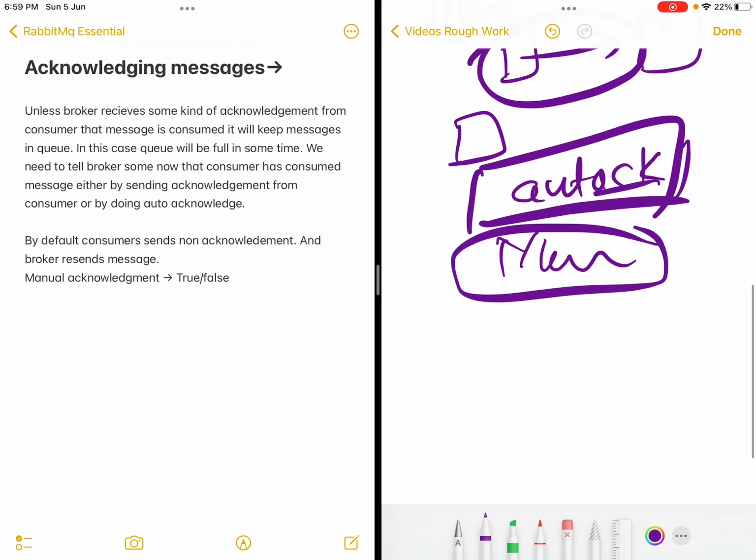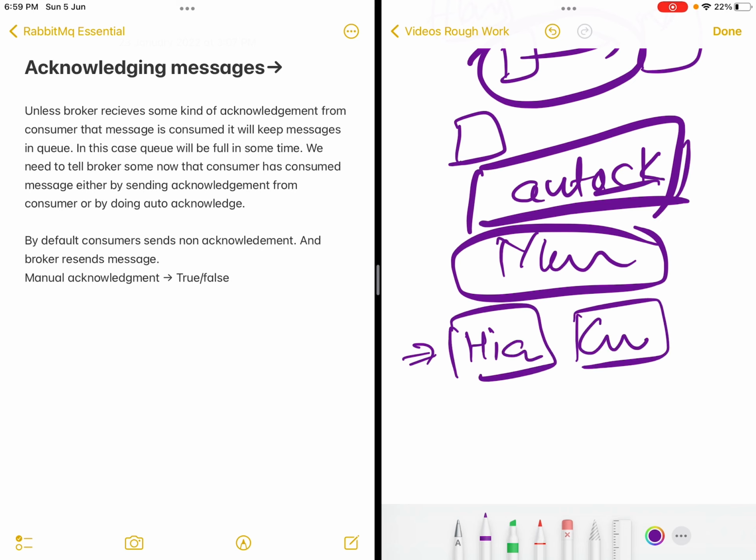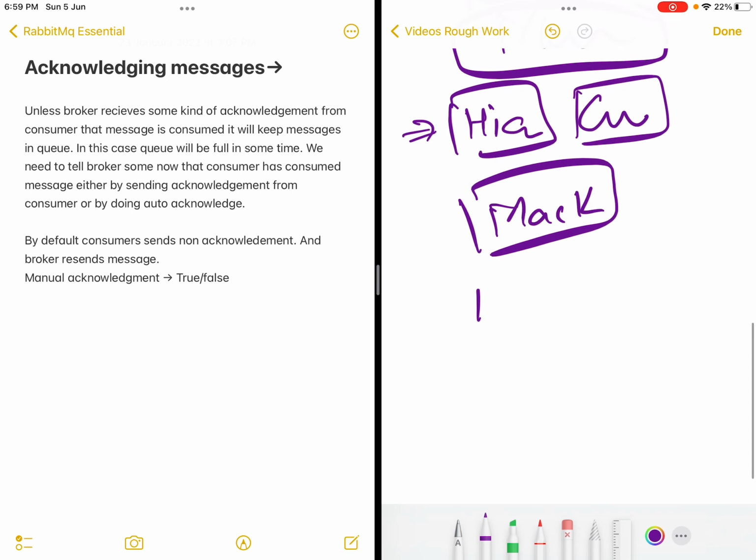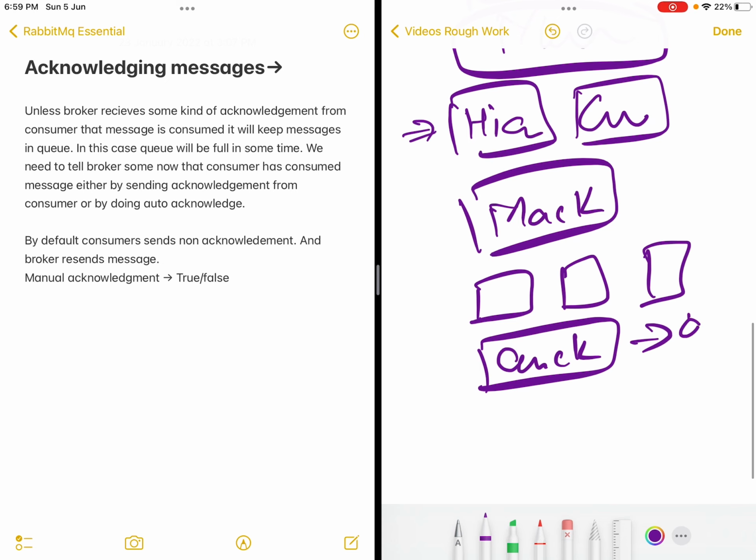So whenever you are implementing some sort of highly consistent service where you want the message to be delivered and processed, then you can go for manual acknowledgement. There you will send an acknowledgement and only then will the message be deleted. In this case performance gets hampered a bit, but if you are generating reports or other things where each and every message is not very important, you can go for auto acknowledgement. As soon as the message is received, you will send an acknowledgement.